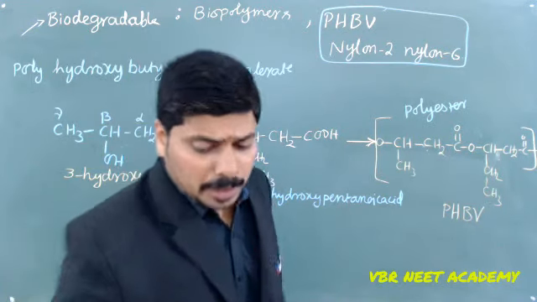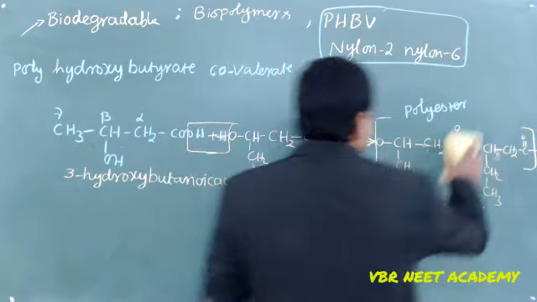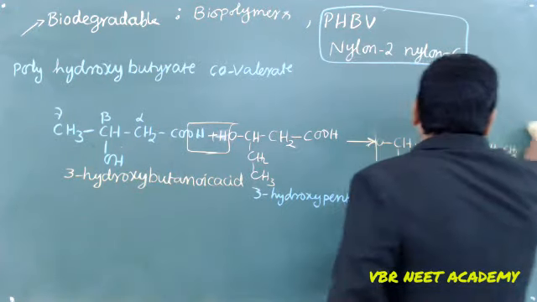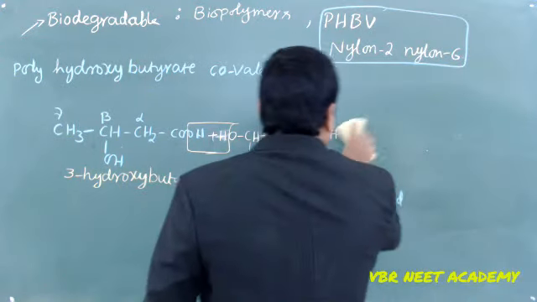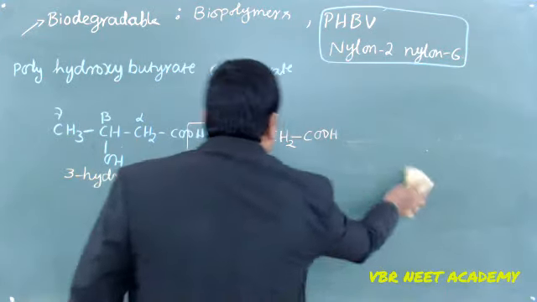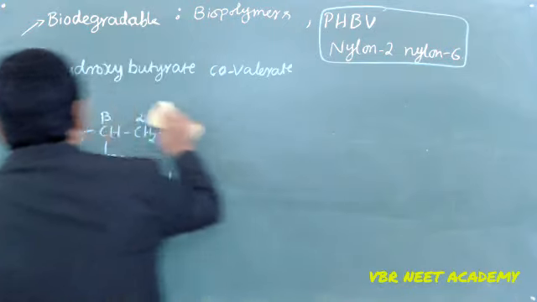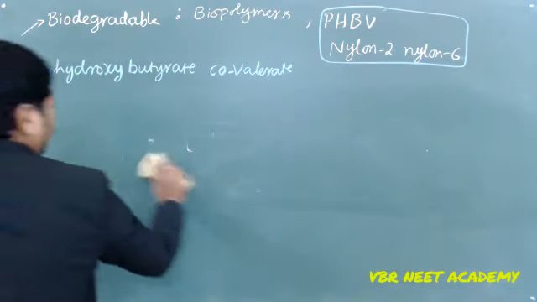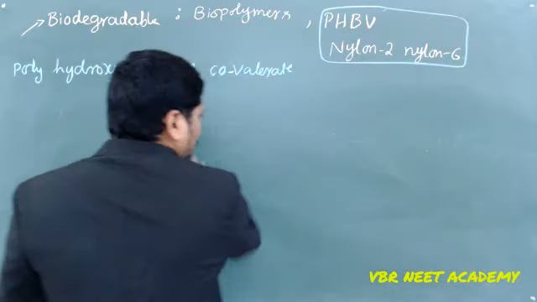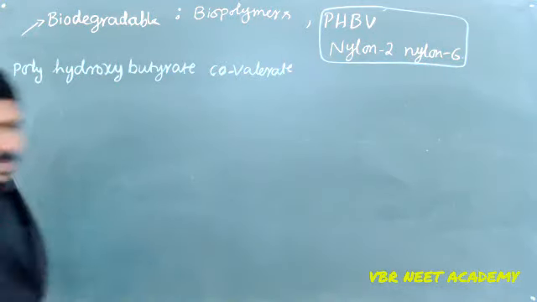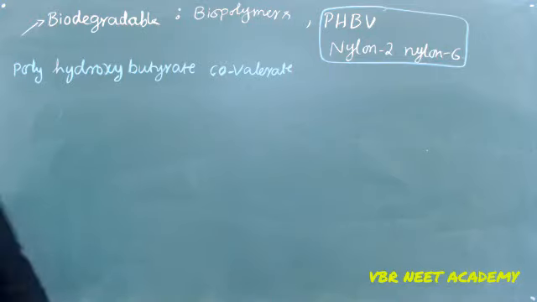Now coming to nylon 2, nylon 6. Nylon 2, nylon 6 is a polyamide. What is a polyamide? Where we can see the amide linkage many times. Here what we have seen is an ester linkage.